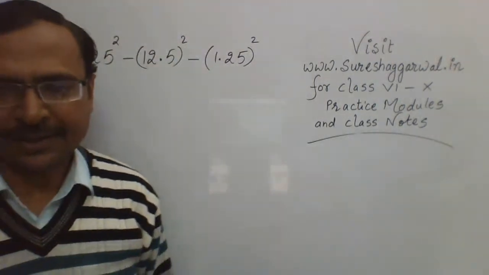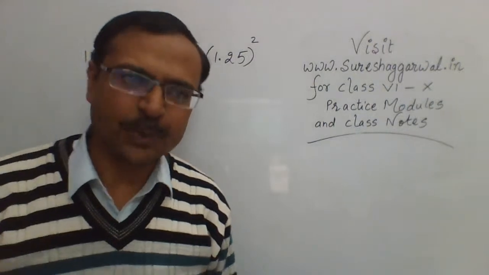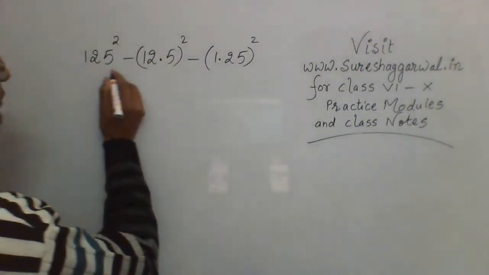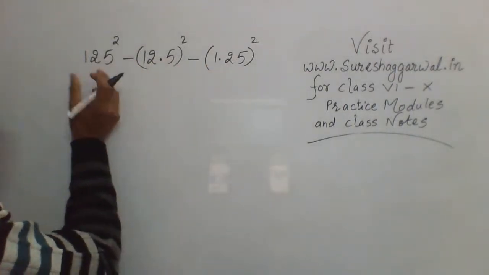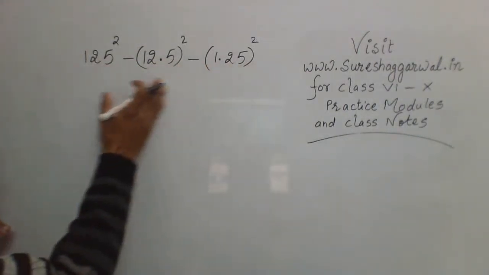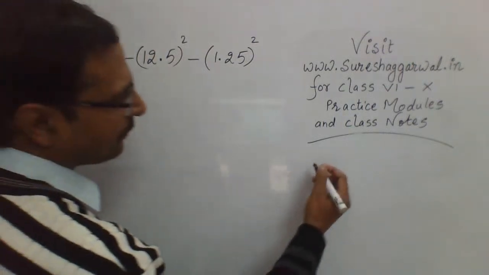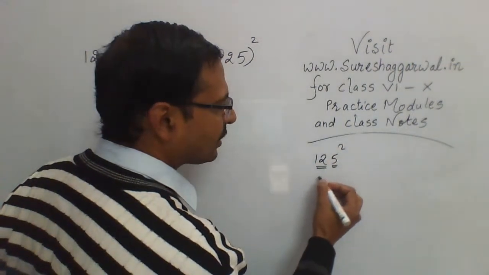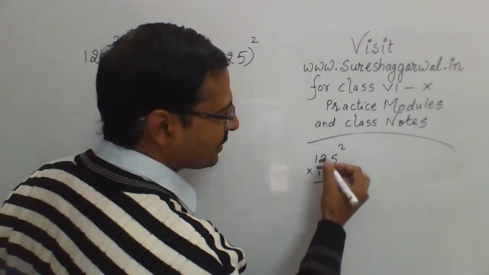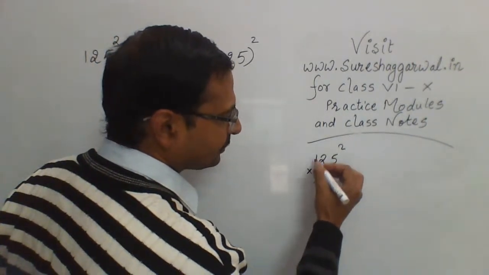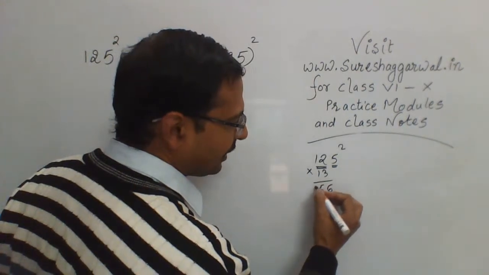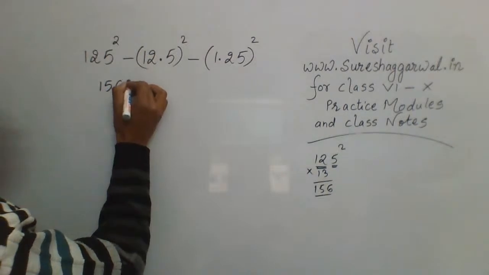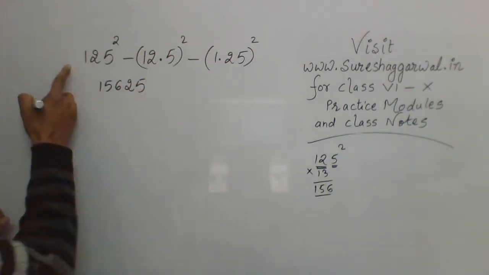Let's see the best possible way of solving this. Now see, this 12.5 or 1.25, 125, all the digits are same. So basically the number is 125. So 125 square, how do you square that? ये 5 को छोड़ दो. 12 है ना? 12 into 13 कर लो. That's it. 3 to the 6, 5 and 1, 156. So 156 and followed by 25. That is the square of 125.